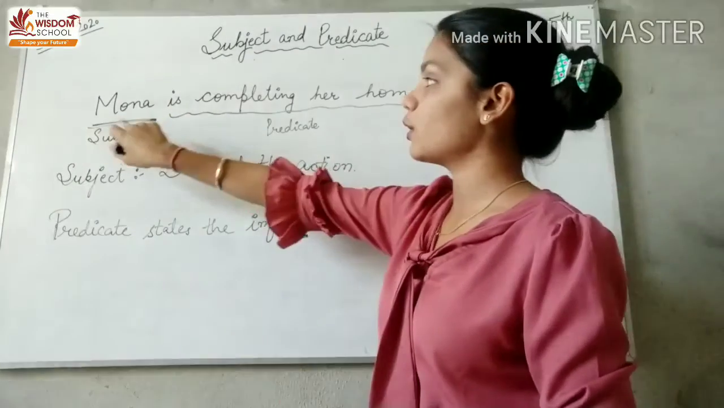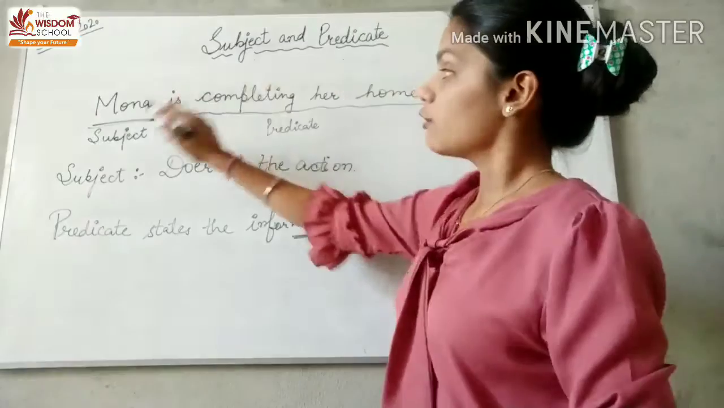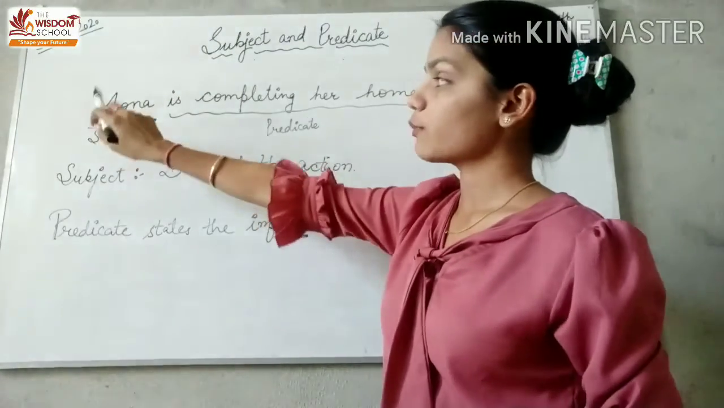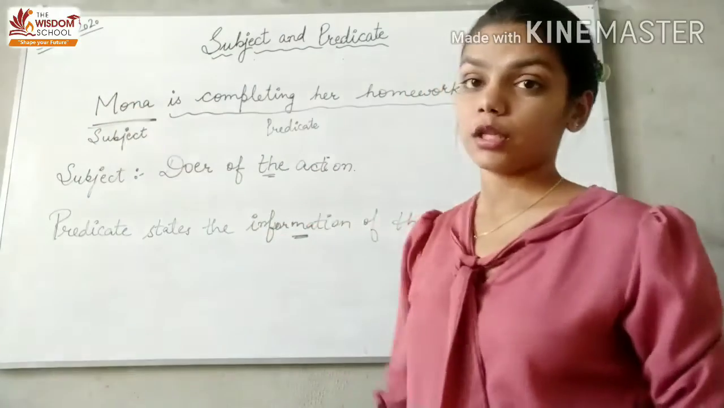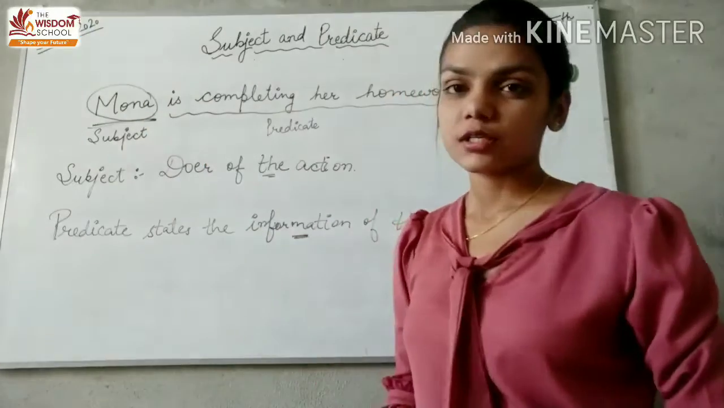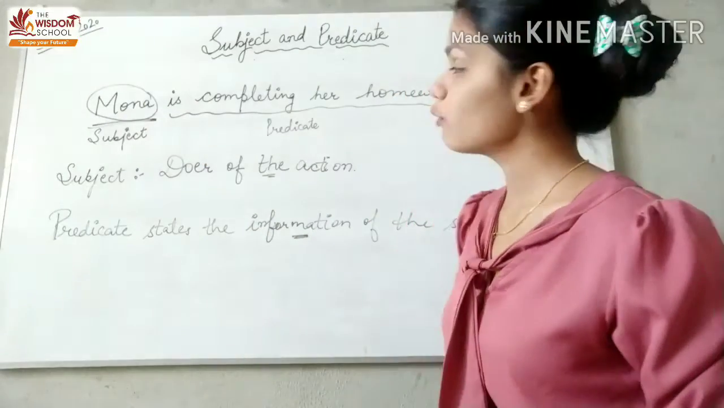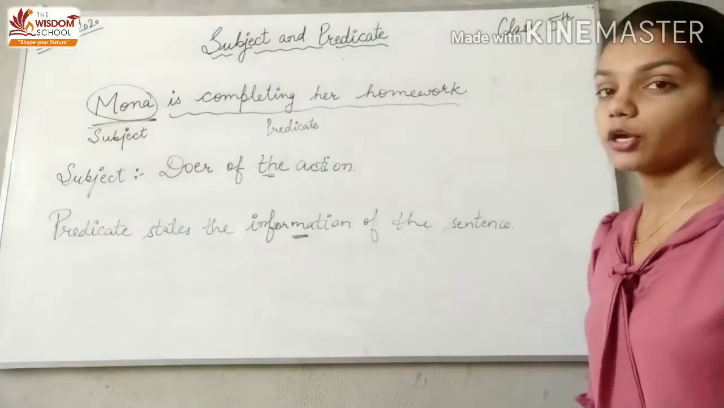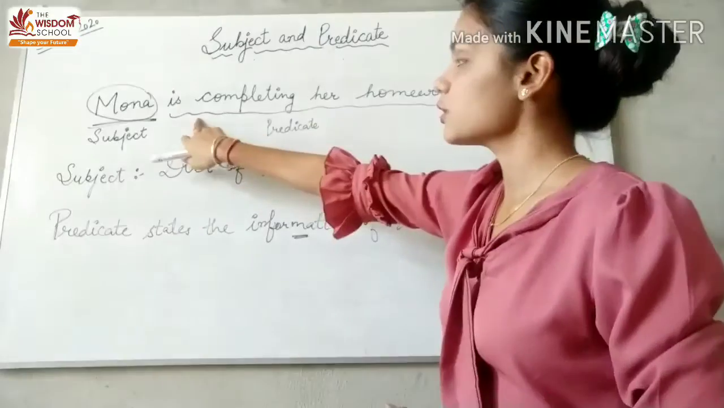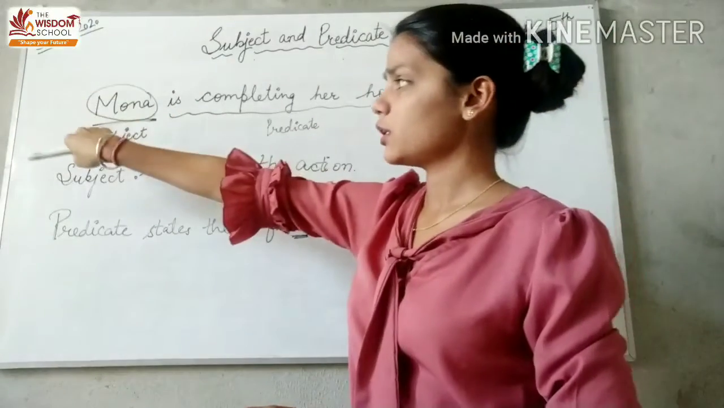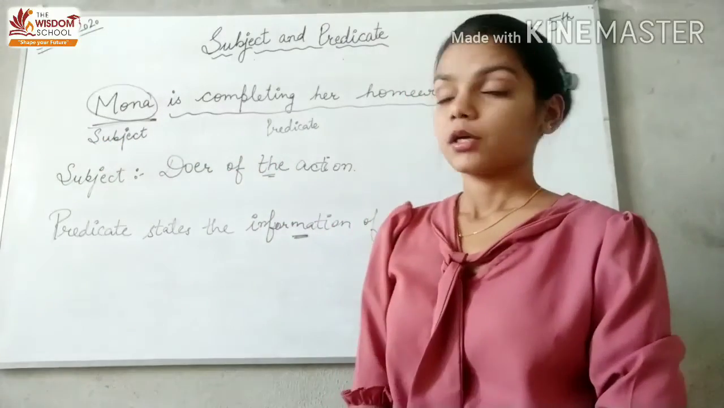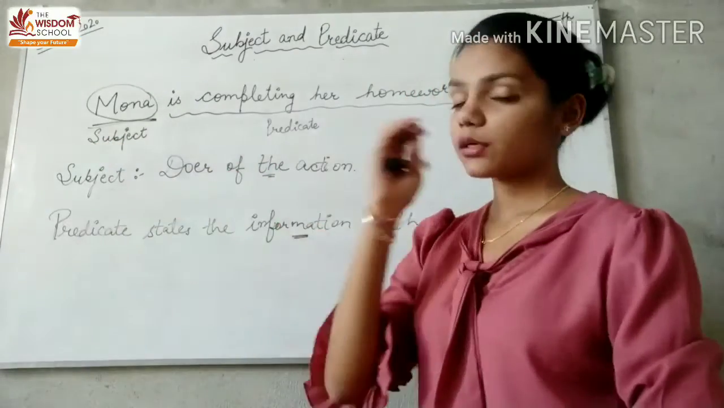So in this example, Mona is completing her homework. We have two parts, which are subject and predicate. So Mona is the subject because she is the one who is doing the homework. ये कौन है, काम को करने वाली है Mona. So she is the subject, and is completing her homework is predicate because this group of words is telling us about the subject. Okay, it's clear. Have you understood what actually subject is and what is predicate?